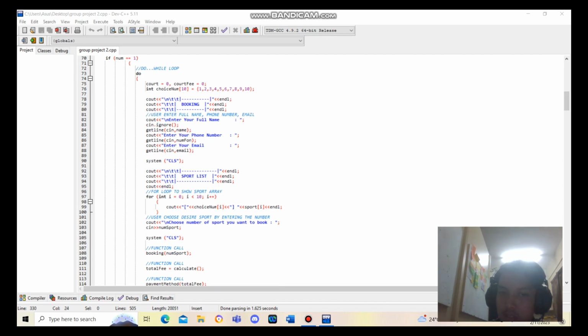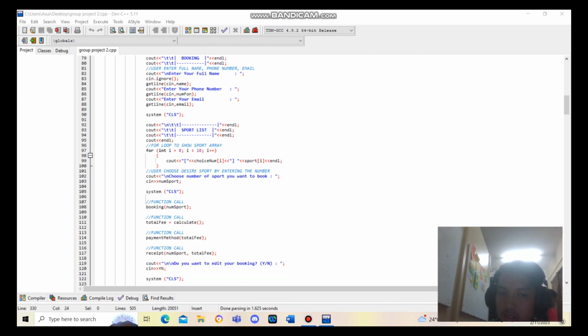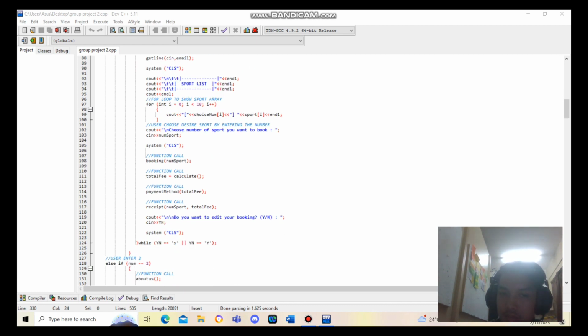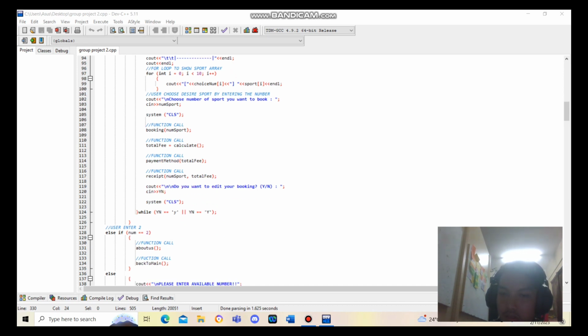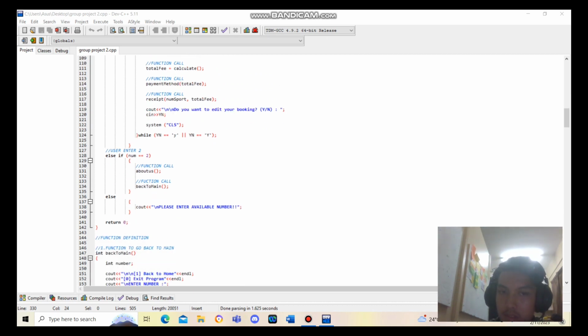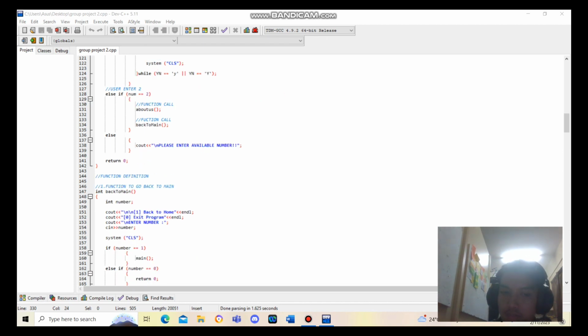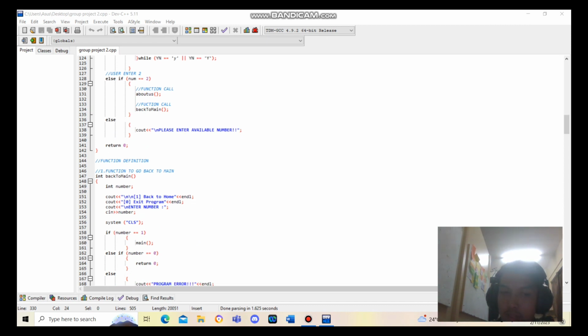Okay, the user will enter name, phone number and email. And this is our array. This is our call from a function. If the user enters number 2, it will display the about us function. Else, it will display please enter a valid number.